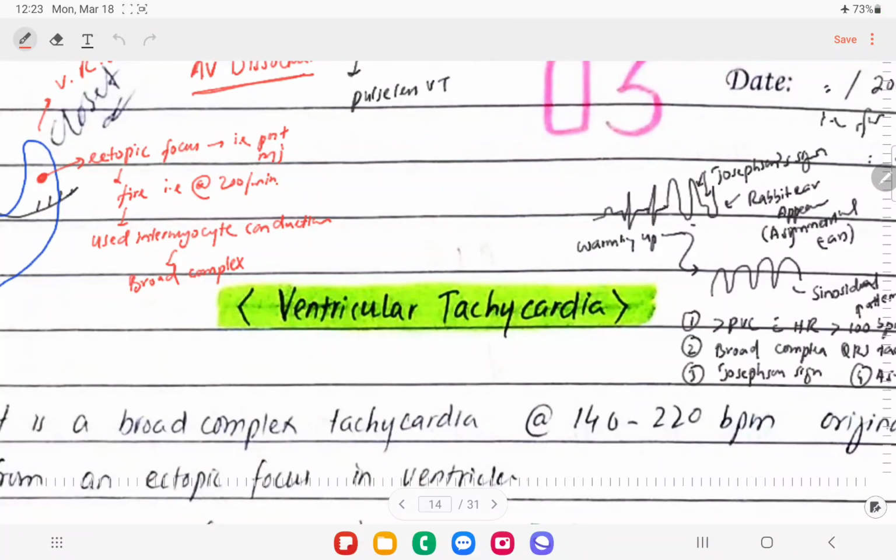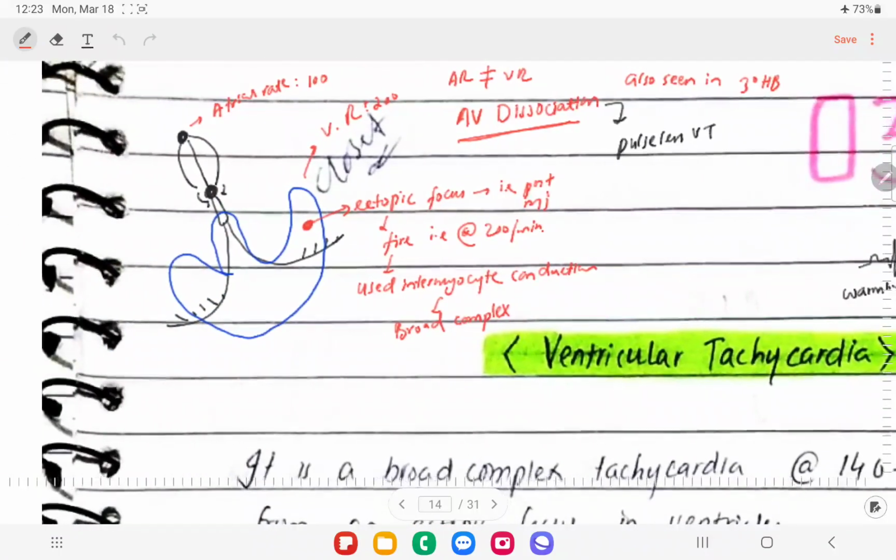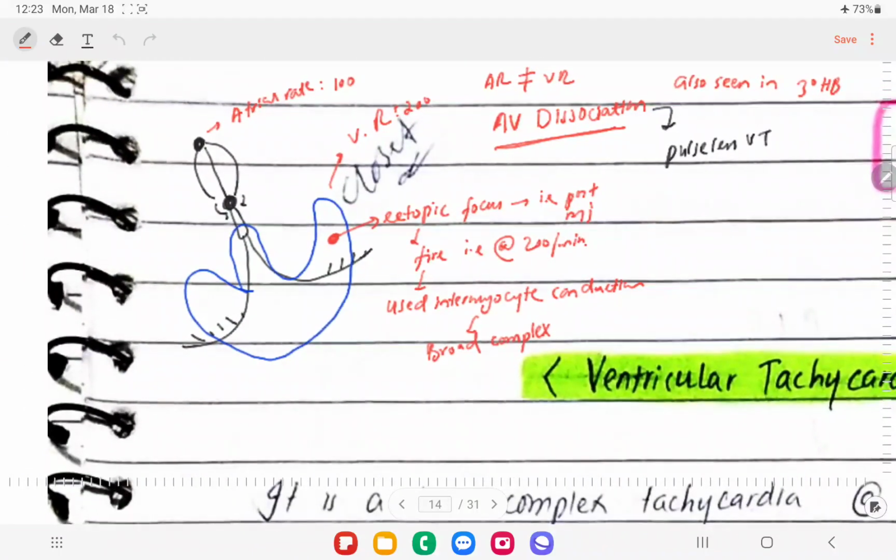Bismillahirrahmanirrahim. So, after atrial flutter, the next topic is ventricular tachycardia. So, let's see a concept behind this. You can see here, this is the ventricular myocardium, right? So, we'll have this pathway that is drawn in the black color. So, we'll have the SA node, AV node, internodal pathways.